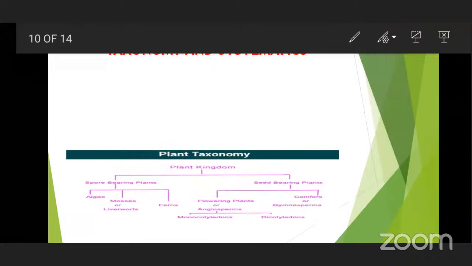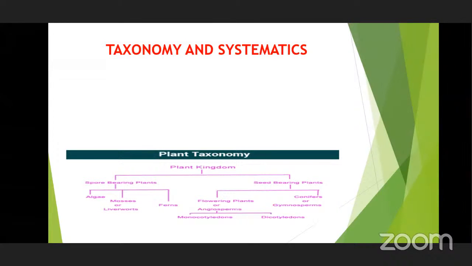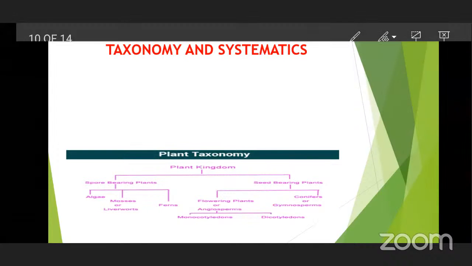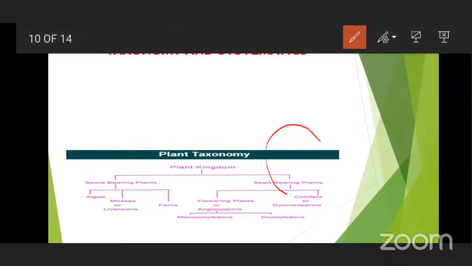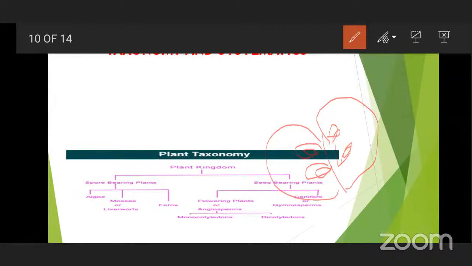In the seed bearing, we have angiosperms and gymnosperms. Angiosperms have a fruit which encloses the seeds in it. That means the seeds are not naked; the seeds are present in the fruit. This is about angiosperms. And in angiosperms, again you have monocot and dicot.